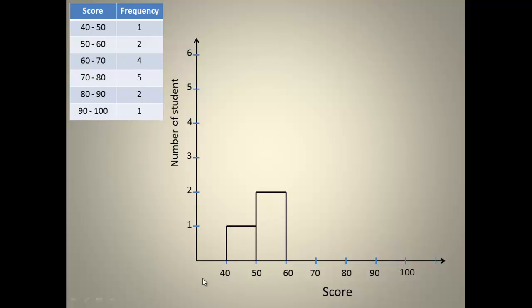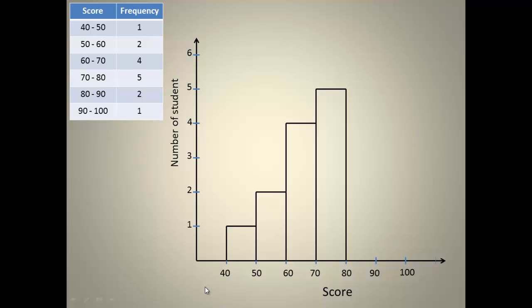The next boundary, which is 60 to 70, has a frequency of 4, so we draw our bar to have that equivalent height, which is 4. Moving on to the next boundary, which is 70 to 80, with a frequency of 5, we have the height of the bar being 5, and we draw it nicely like this.